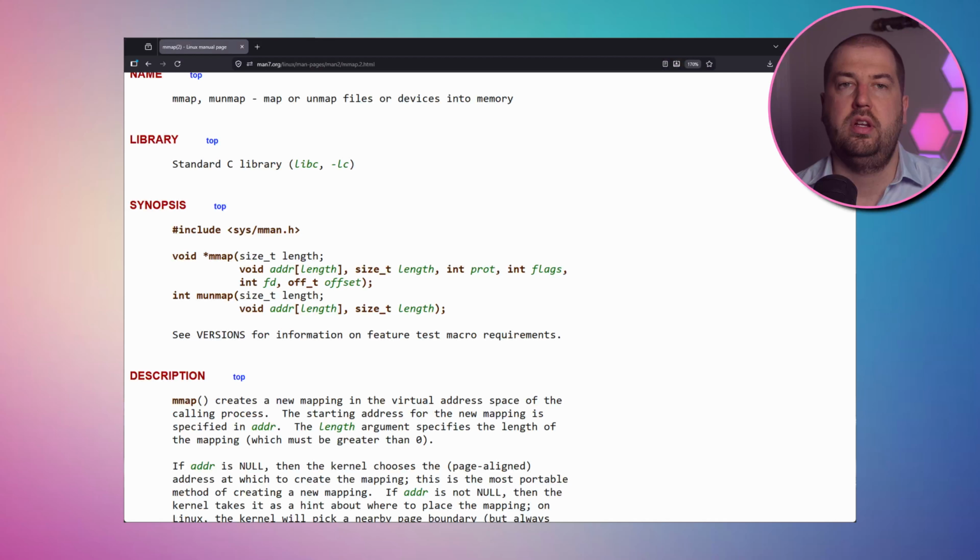We need a source, and that source is a file. I'm going to jump straight to what most people will pick first when optimizing reading, and that's mmap. This is a Linux syscall that directly maps a file into the address space of the running program and is often considered the fastest way to read a file.